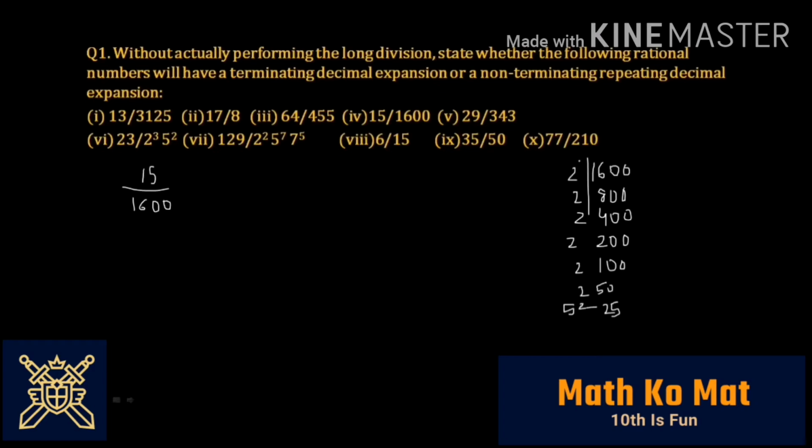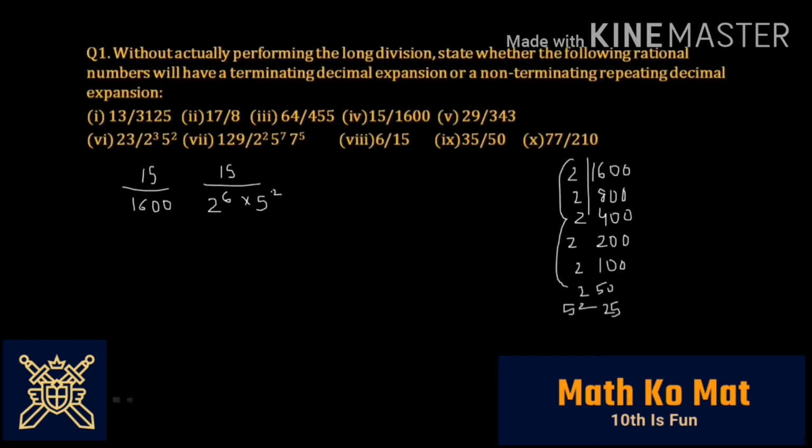So you can express the denominator as the 6th degree of 2 into 5 square. So here you are dividing 15 by 2 to the power 6 into 5 square. But here you have 15 as the numerator, which can be cancelled by 5 for the first power.